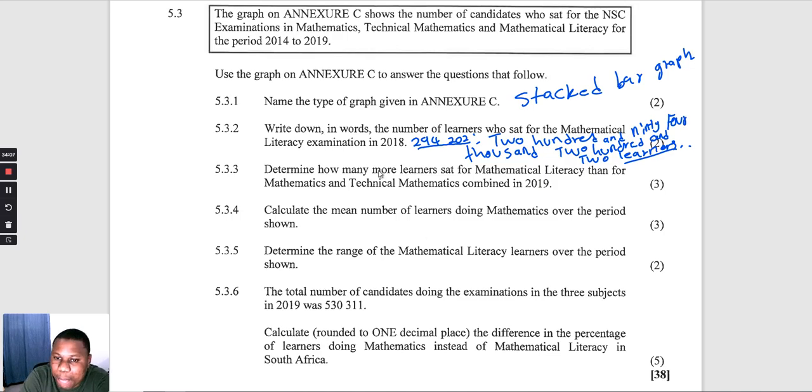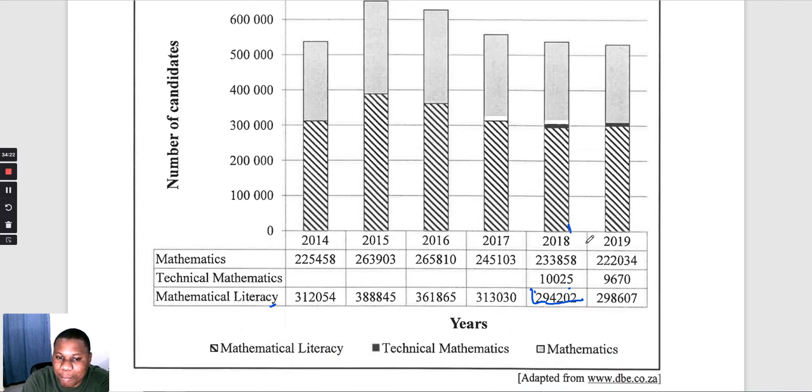Now they say determine how many more learners sat for mathematical literacy than for mathematics and technical mathematics combined in 2019. We want to combine mathematics and technical mathematics to see how many more math lit learners there were than them combined. So combined it is 222,034 plus 9,670.